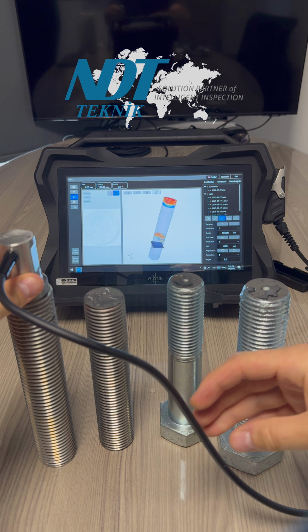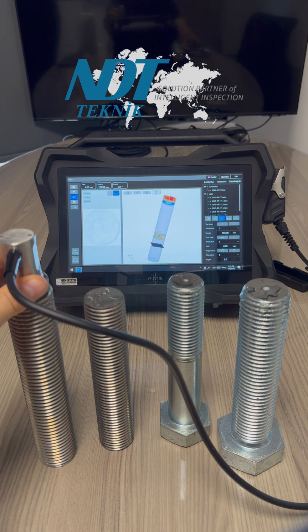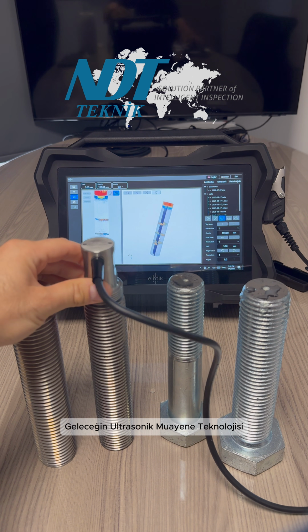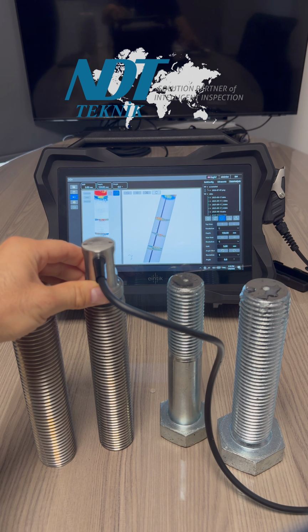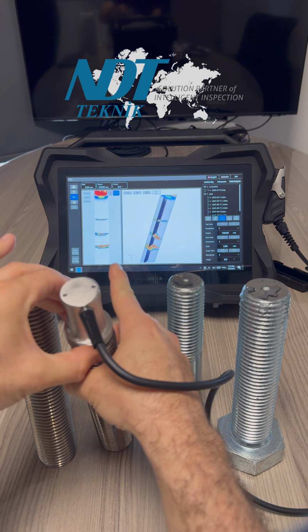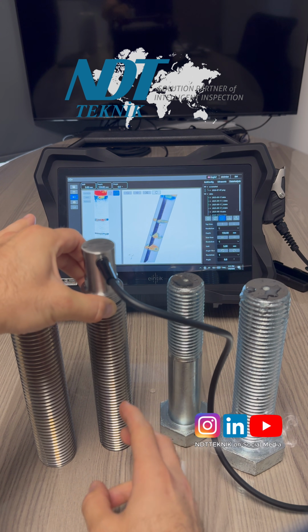When we put the probe on the first screw, we see here 2 notches. When we put on another screw, we see 3 notches. First, second, third one. So on the cross section view, here we see 3 notches.